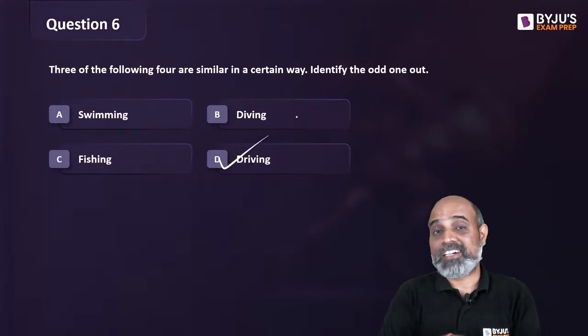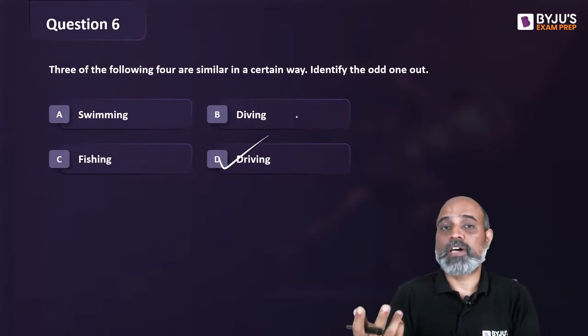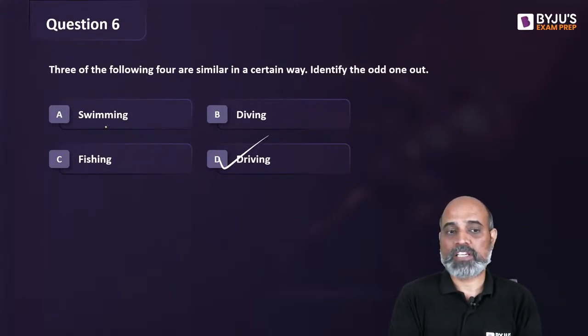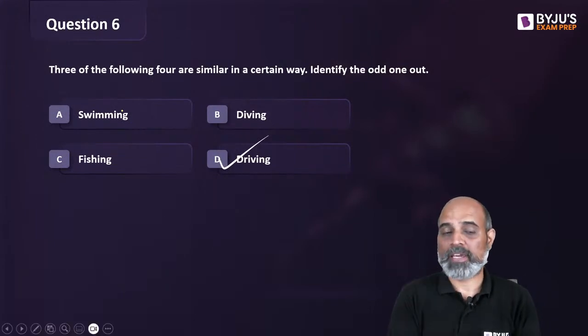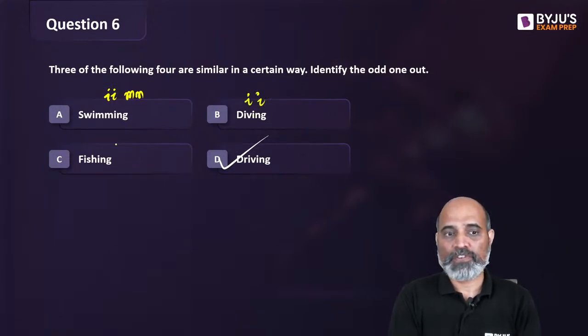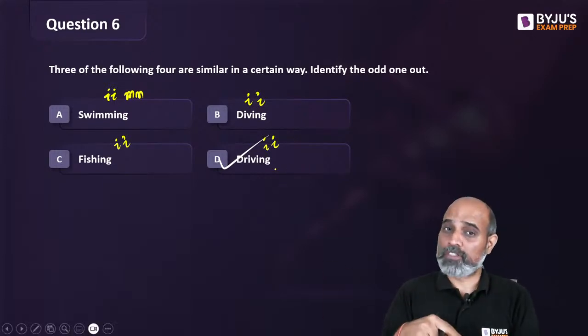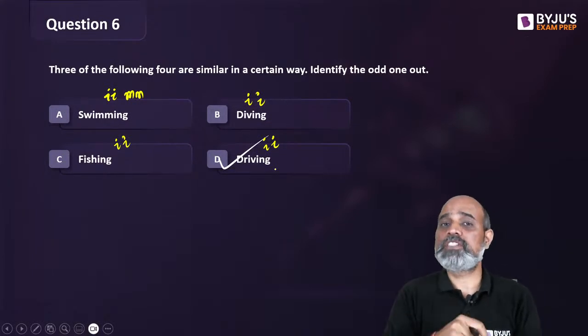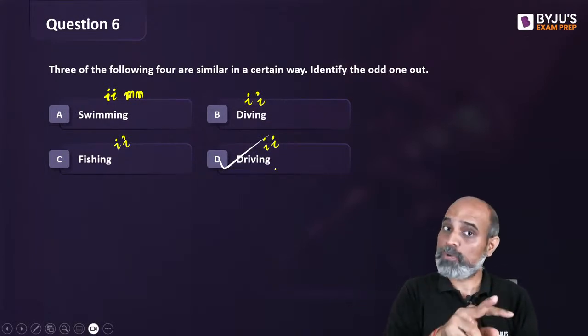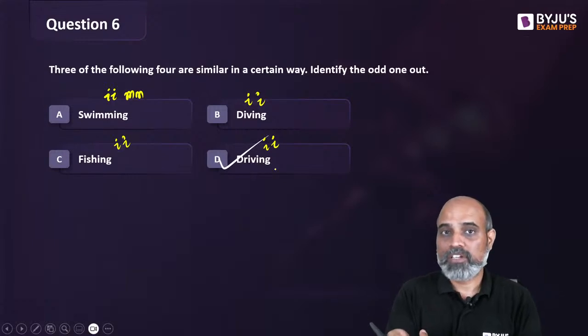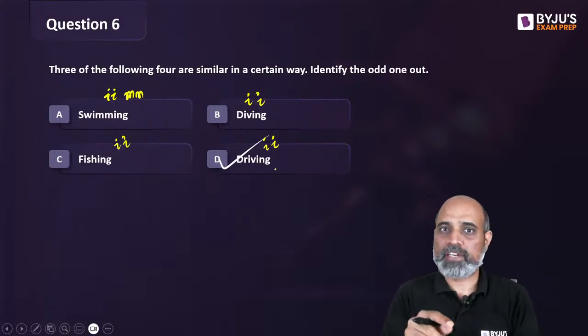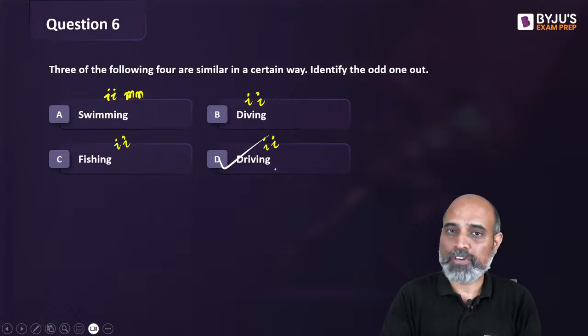But what I meant earlier was sometimes more than one logic is also applicable. For example, I can say that the word swimming has 2 I's and 2 M's. Diving has just 2 I's. Fishing has just 2 I's. Driving word has just 2 I's. So out of all the 4 words, 3 words have 2 I's while 1 word has 2 I's as well as 2 M's. So can I say in this logic, A becomes the answer because A थोड़ा different है.